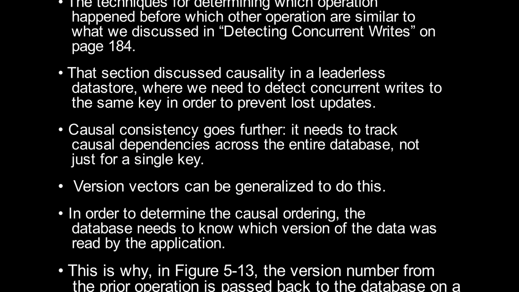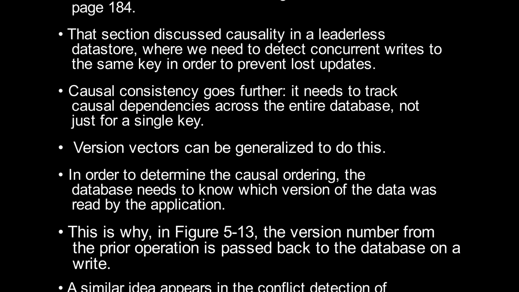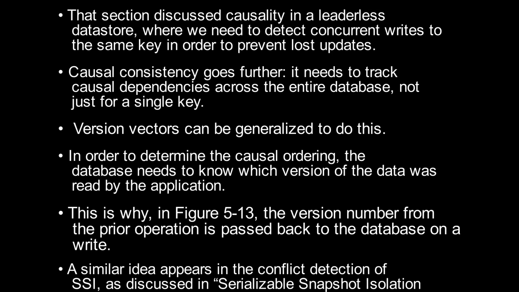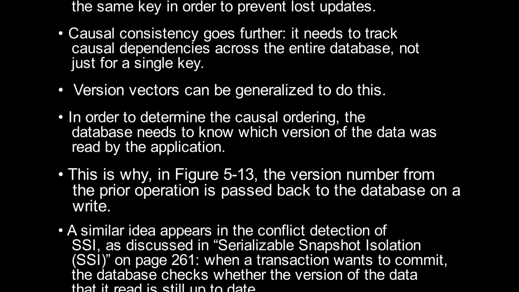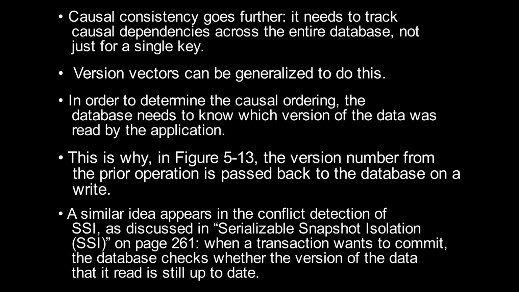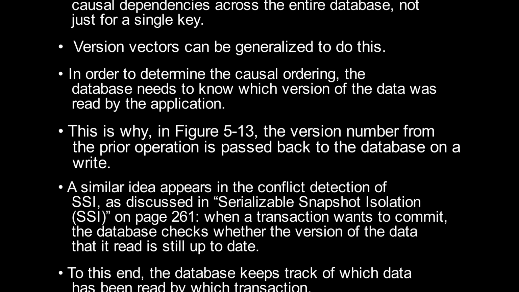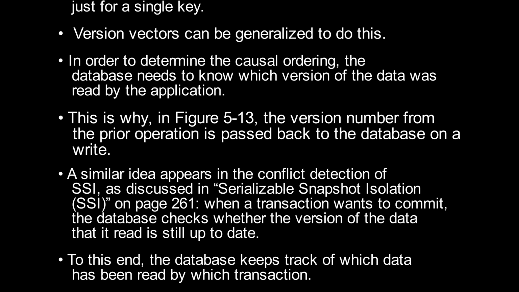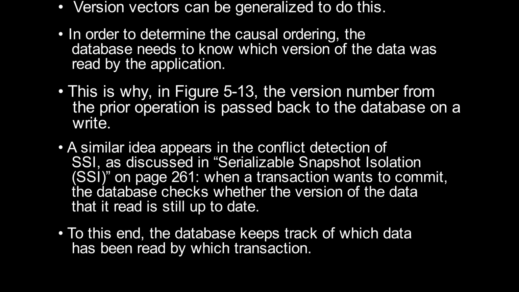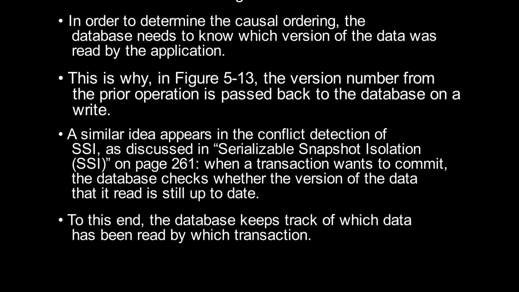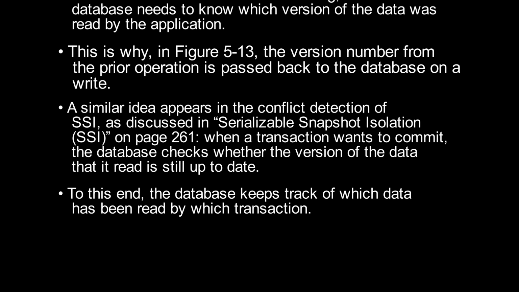In order to determine the causal ordering, the database needs to know which version of the data was read by the application. This is why, in Figure 5-13, the version number from the prior operation is passed back to the database on a write. A similar idea appears in the conflict detection of SSI, as discussed in "Serializable Snapshot Isolation" on page 261. When a transaction wants to commit, the database checks whether the version of the data that it read is still up to date. To this end, the database keeps track of which data has been read by which transaction.